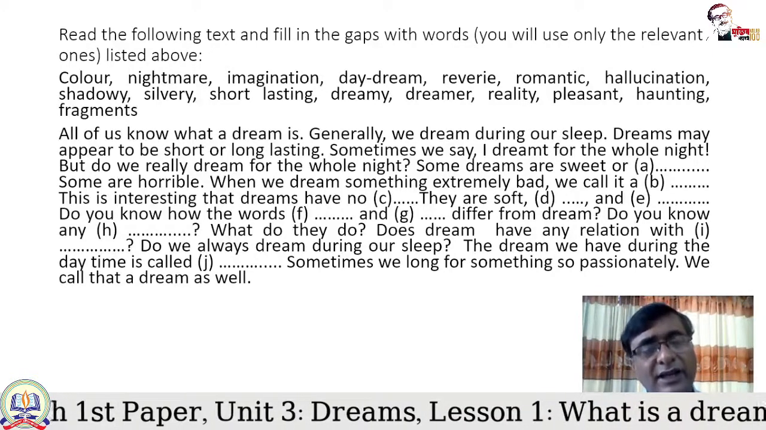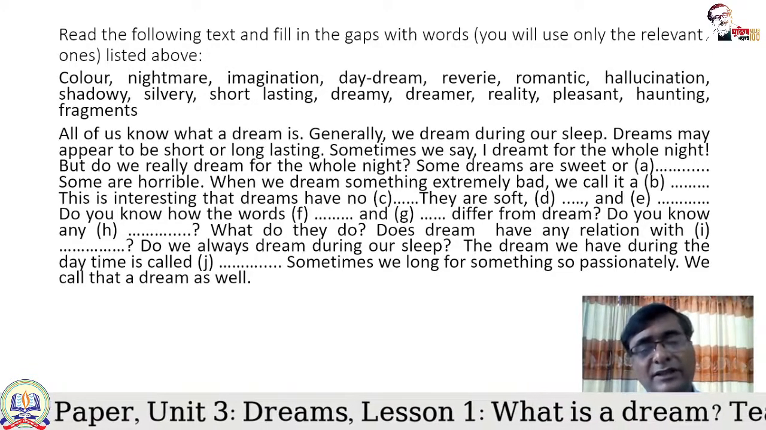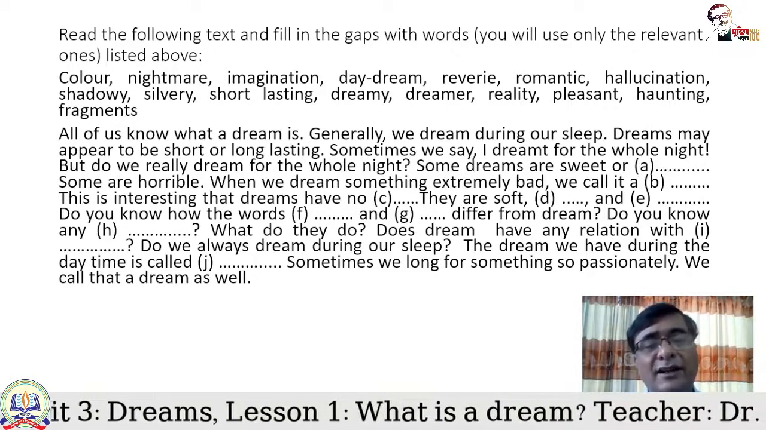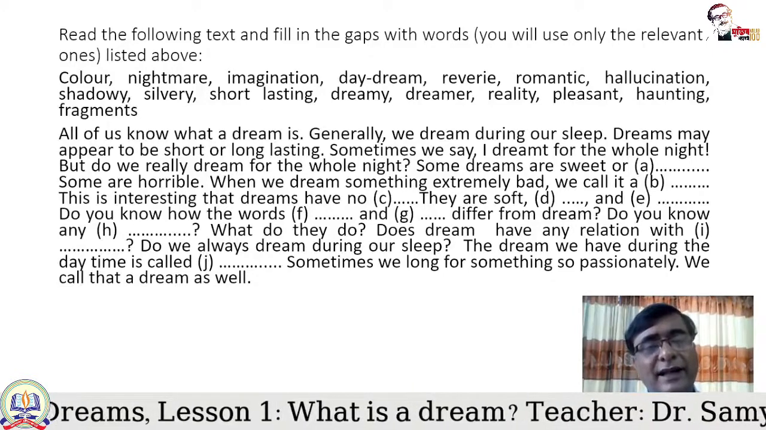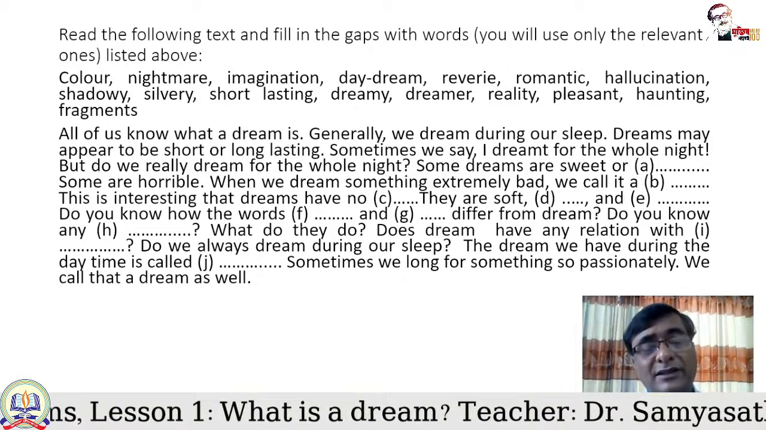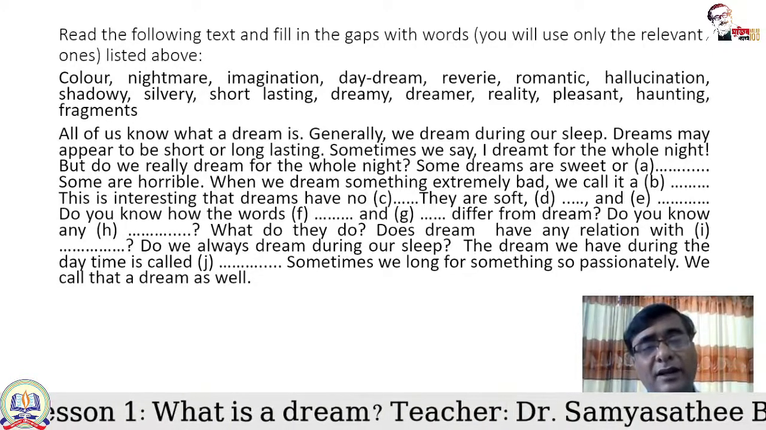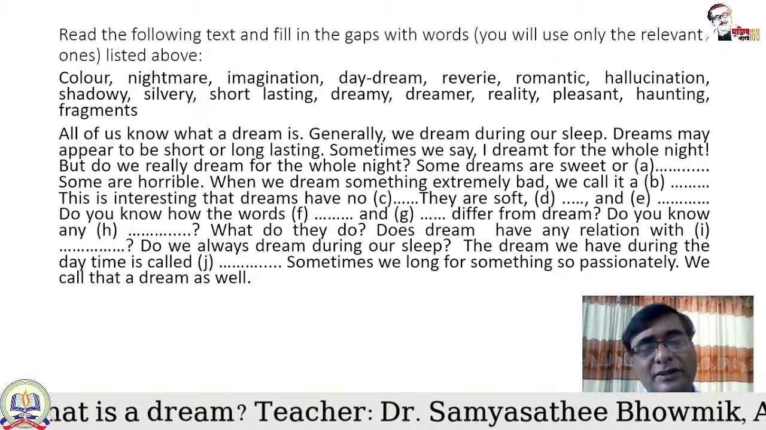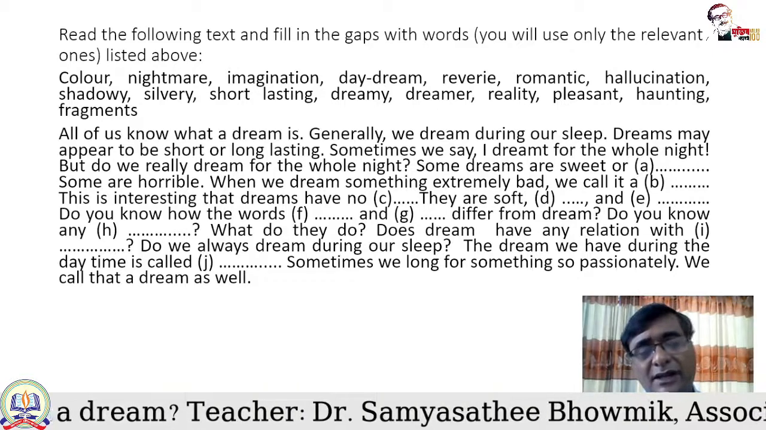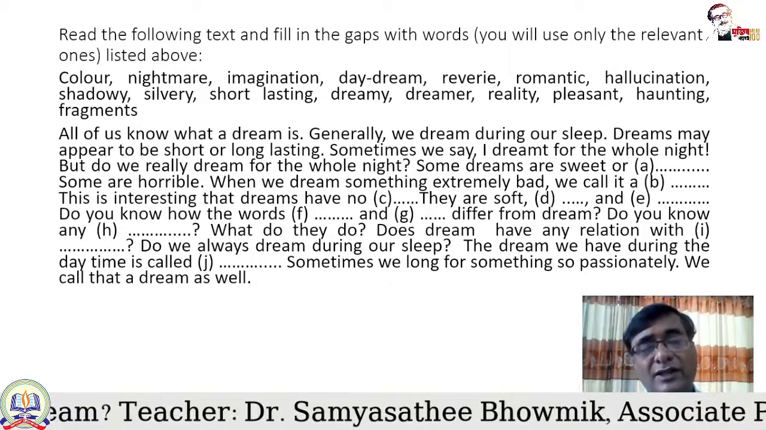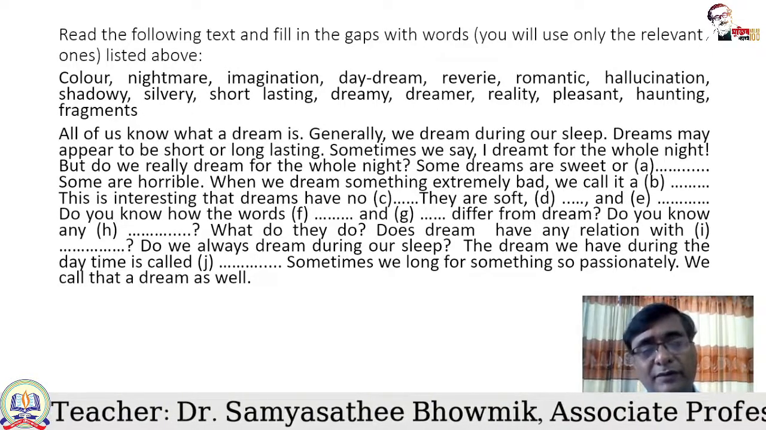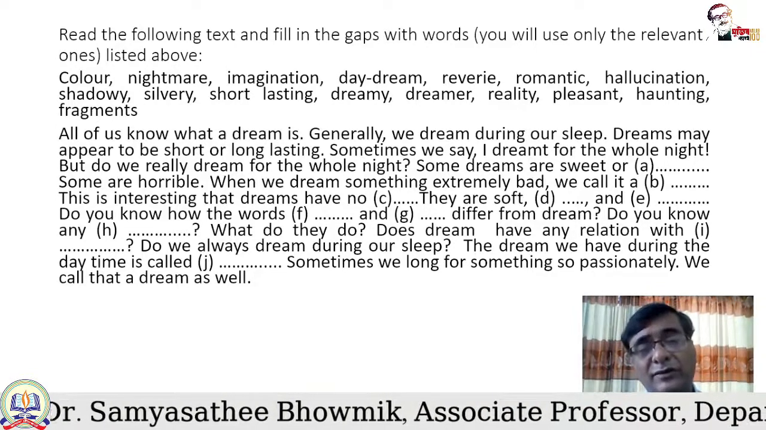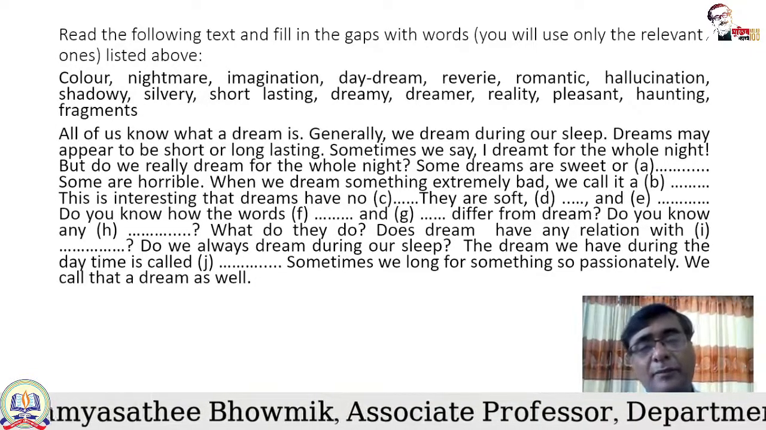Have a first reading, and in your second reading try to insert the words in the gaps. Now, the words: color, the meaning of color. Nightmare means the kind of frightening dream you experience during sleep. So sometimes the dreams are sweet and sometimes the dreams can be horrible. So nightmare is the second type of dream, where sometimes we also experience horrible types of things or dreams. They are termed as nightmare.